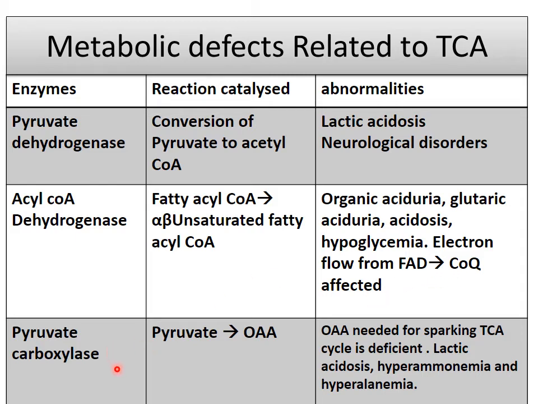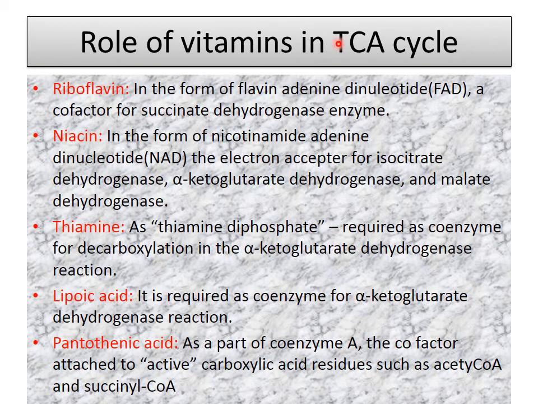Then pyruvate carboxylase converts pyruvate into oxaloacetate. Oxaloacetate is needed for the sparking of the TCA cycle. If it is deficient, then lactic acidosis, hyperammonemia and hyperalaninemia are produced. Then there are some vitamins which are very important in the TCA cycle.